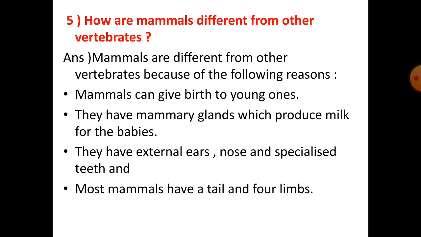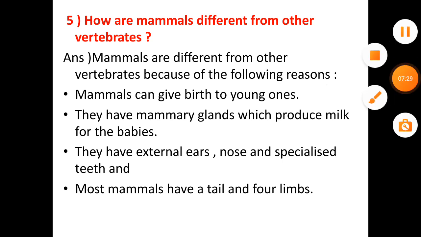Number 5. How are mammals different from other vertebrates? Mammals are different from other vertebrates because of the following reasons. Mammals give birth to young ones. They have mammary glands which produce milk for the babies. They have external ears, a nose and specialized teeth, and most mammals have a tail and 4 limbs.